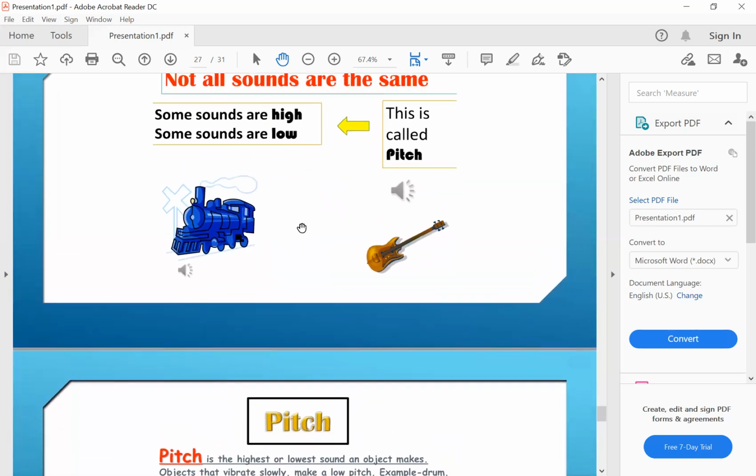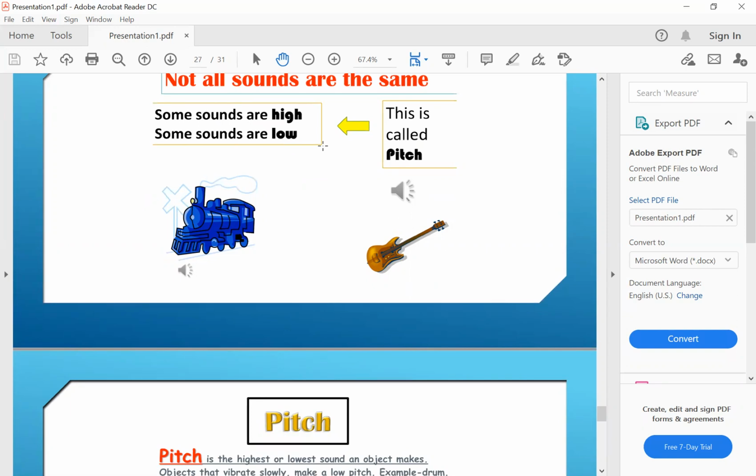Okay, some examples of high-pitched and low-pitched sounds. The sparrow has a sharp sound, so it's a high-pitched sound. Most women have a sharp sound, so their sounds are high pitch because their vocal cords vibrate faster.